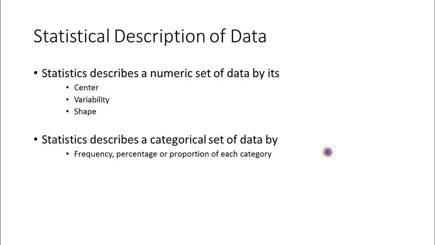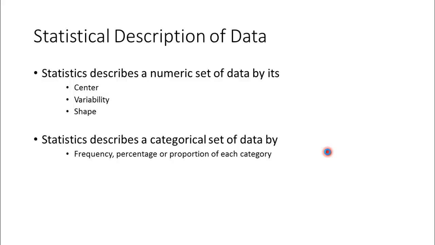Okay, statistics describes a numeric set of data by its center, variability, and shape. Center is how the data is distributed around a center statistic. There are three types of center statistic: mean, median, mode. Primarily, there are others too, just not to confuse you. Second is variability, how dispersed the data is, or how far the data is from the center position, that is standard deviation and variance. Third is shape, what the shape of the data looks like. Is it a very flat type of shape? Is it a skewed type of shape? All those properties go into shape.